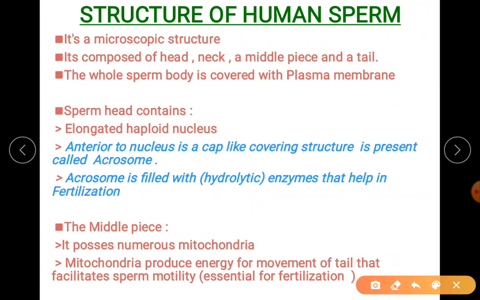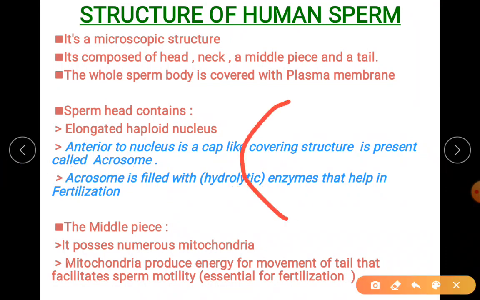So if you are writing the answer, if the question is asked, write both the words, hydrolytic enzymes. Okay. Those who have the old version books, I think it is missing. Now, you all have understood about the acrosome. It contains hydrolytic enzymes. What is the purpose of hydrolytic enzymes?